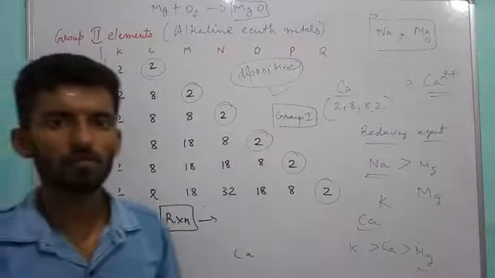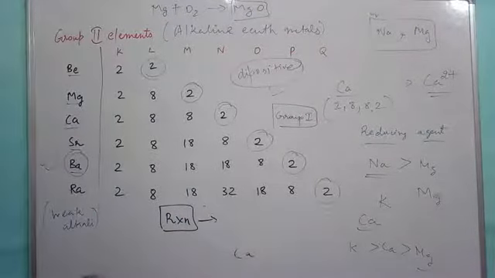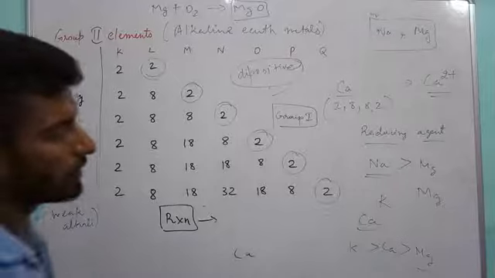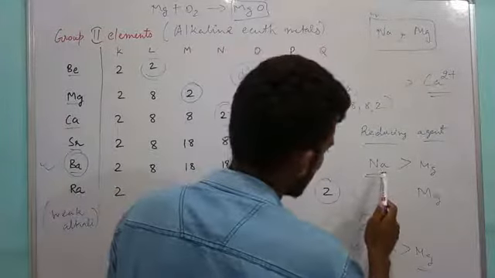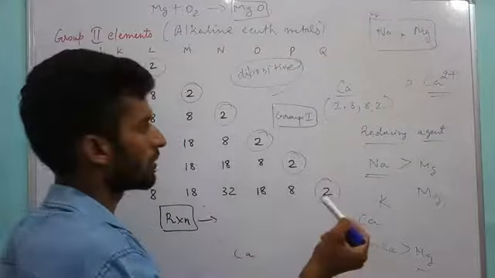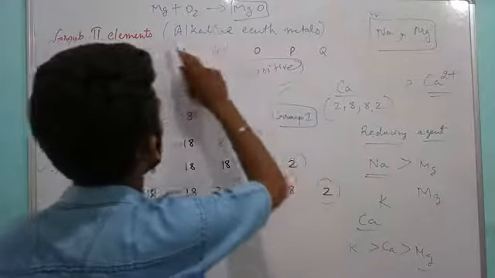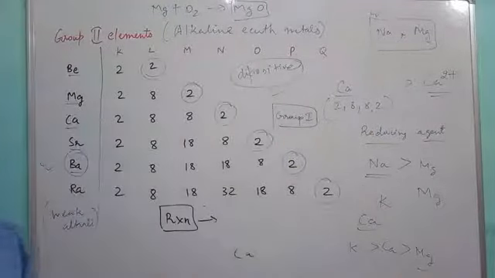So loss of the structure becomes difficult, but not very difficult. But if the comparison is there, which one is stronger, your answer should be group 2 elements, that is alkaline earth metals. They don't have that much strength.